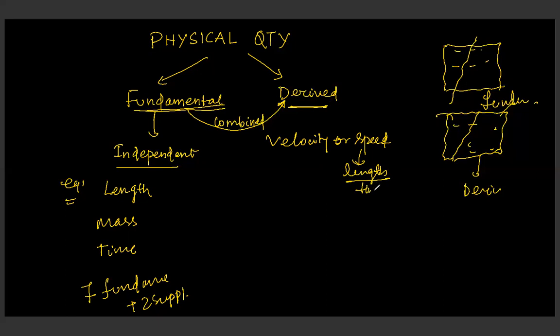As we go a little bit deeper, all these definitions are going to change appreciably. So see, length and time are fundamental physical quantities, but speed is derived out of that. Speed is a derived physical quantity, while length and time are fundamental physical quantities, because speed cannot be defined without using these two fundamental physical quantities.